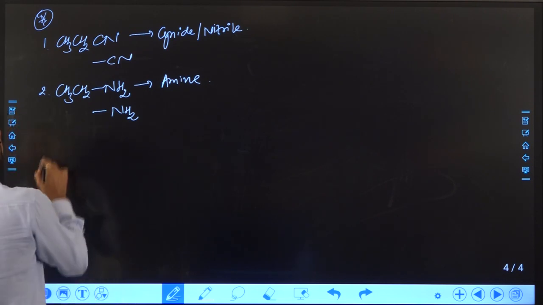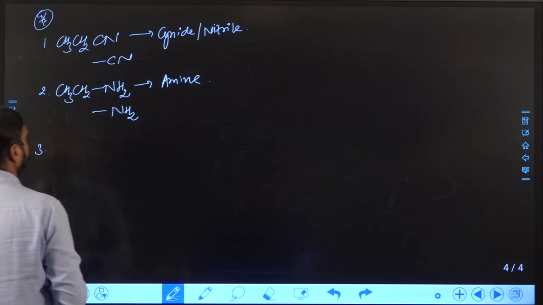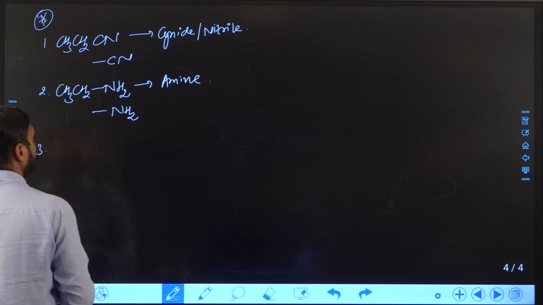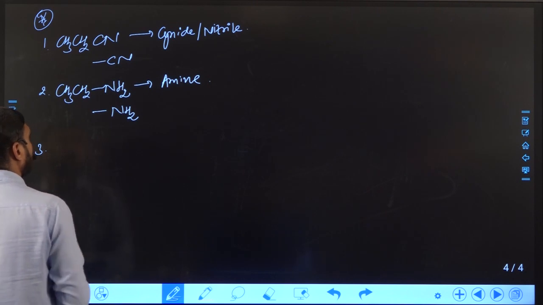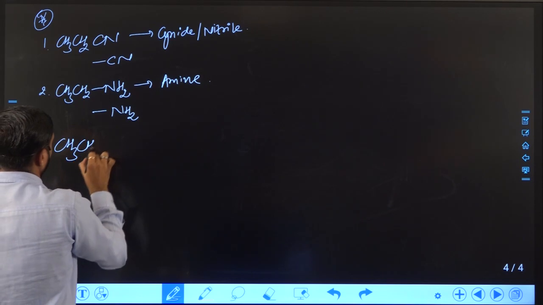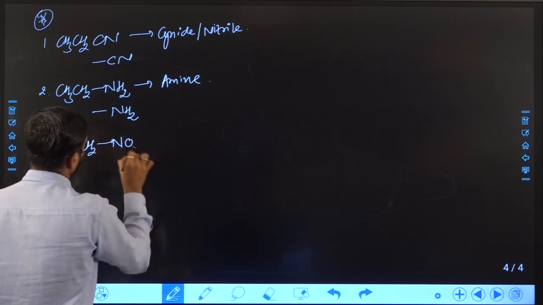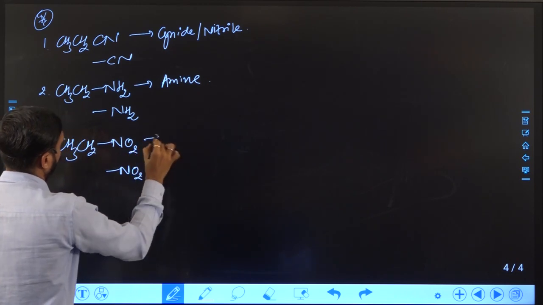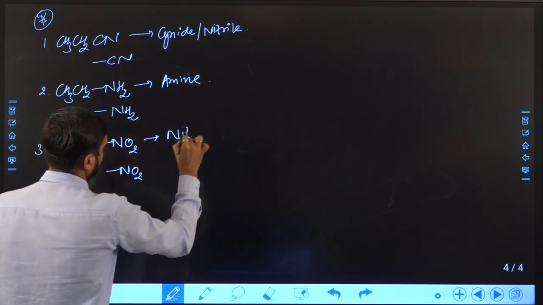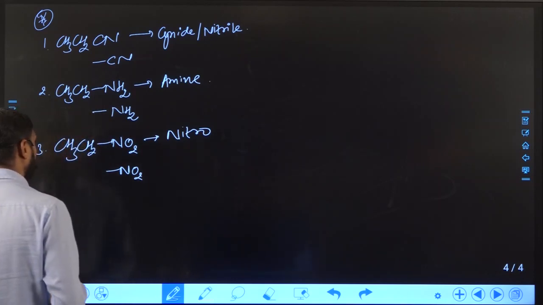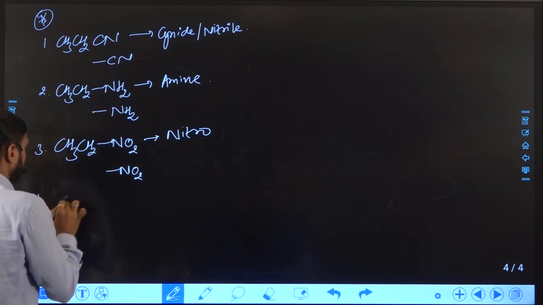That we will discuss in higher standard, or you will learn in your higher standard, either 9th, 10th or 11th, 12th science. Suppose NO2 functional group is present. NO2 is nothing but nitro, right? So the class of compound will become nitro group containing compound.